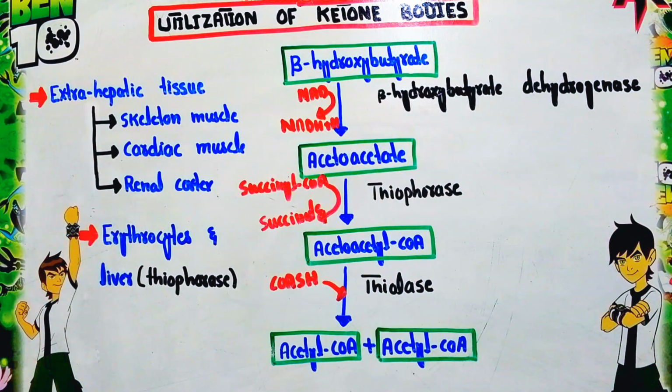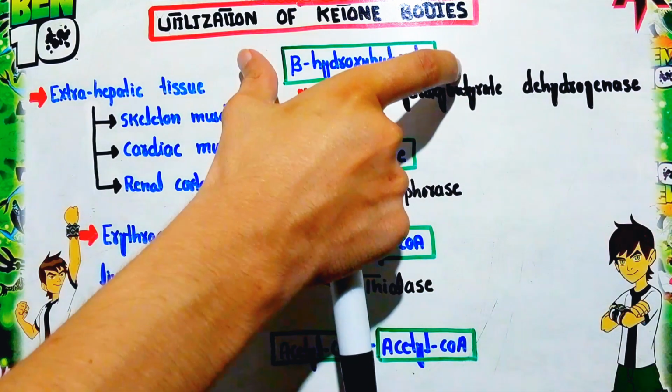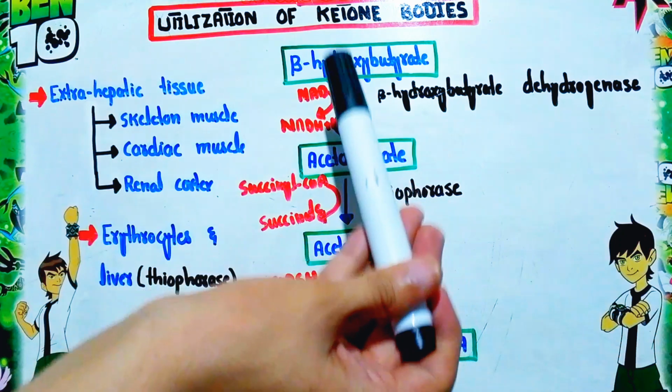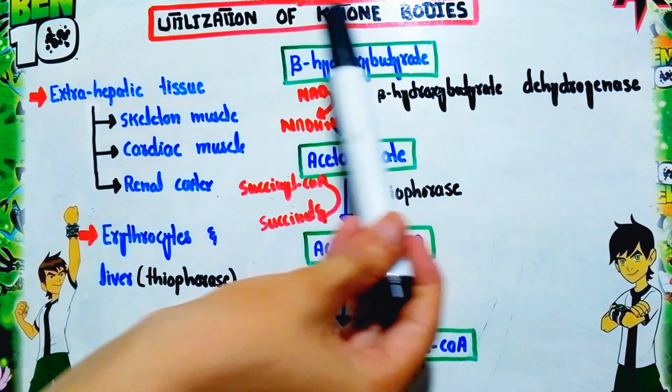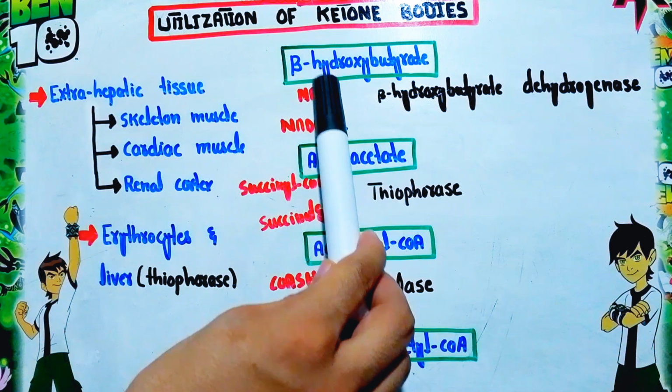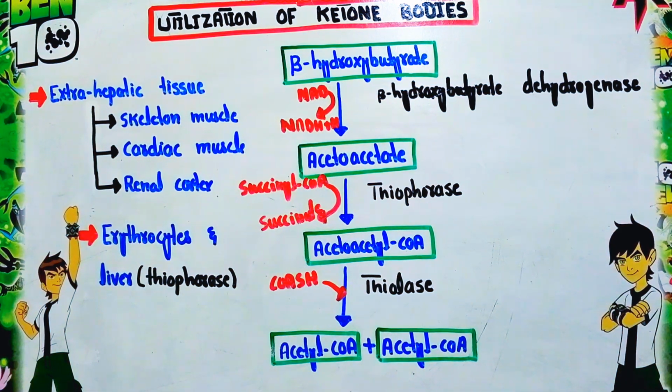It will remove hydrogen from the beta hydroxybutyrate. After the removal of hydrogen, it is taken up by the oxidized NAD and converted into NADH.